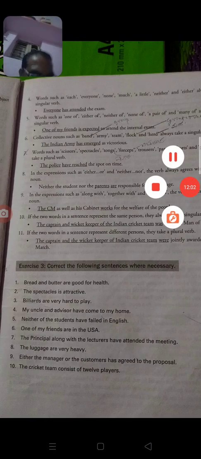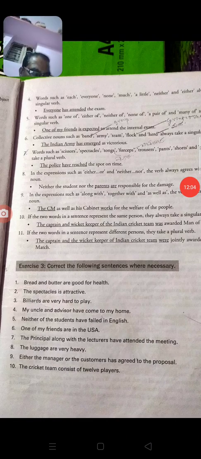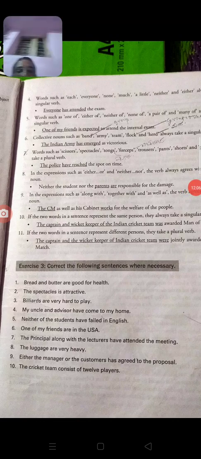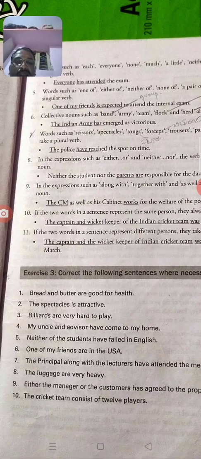These are other examples of the correction of sentences. We will see some more examples. Bread and butter is good for health. The spectacles are attractive. Billiards is very hard to play.